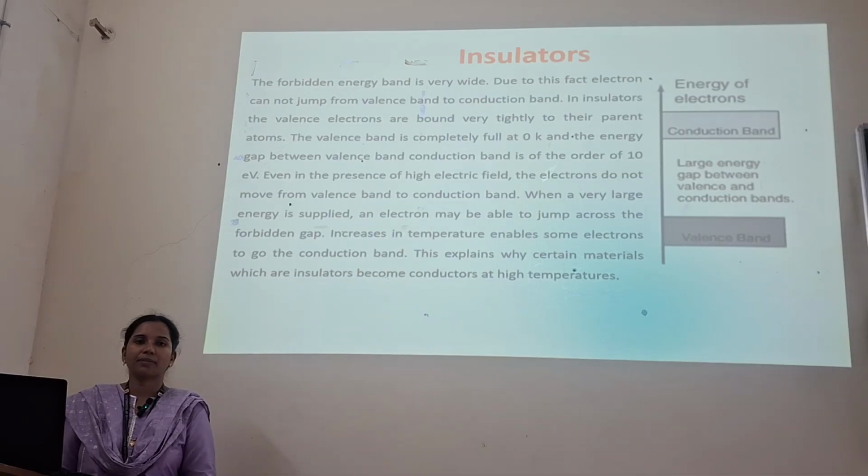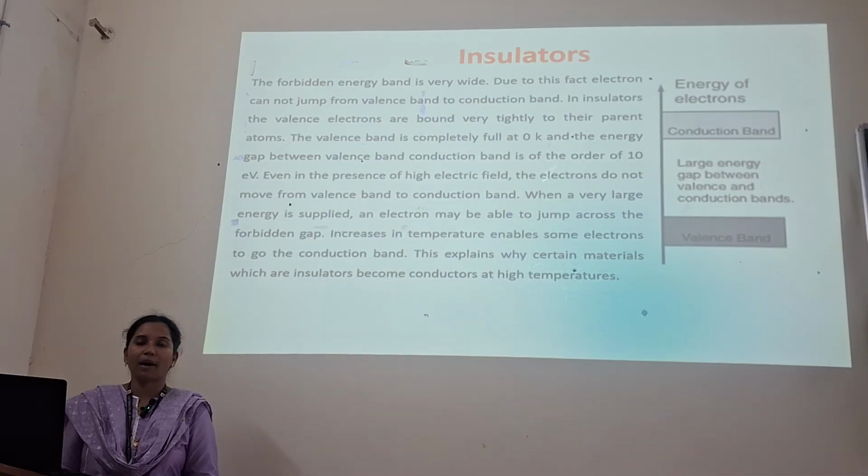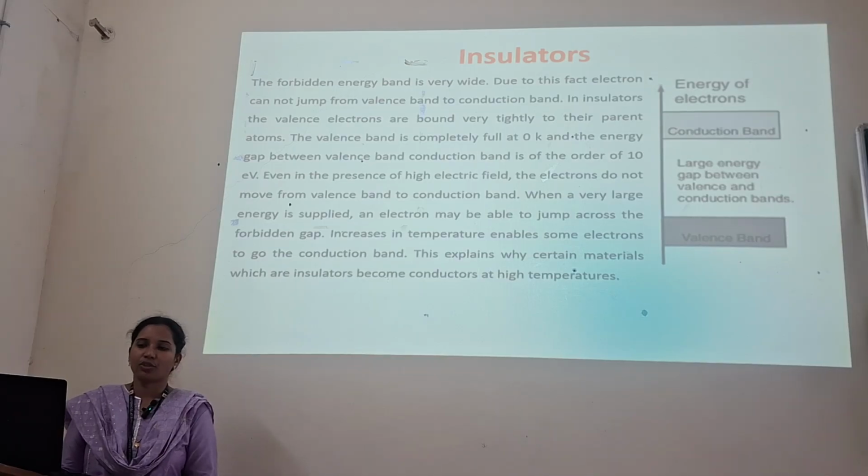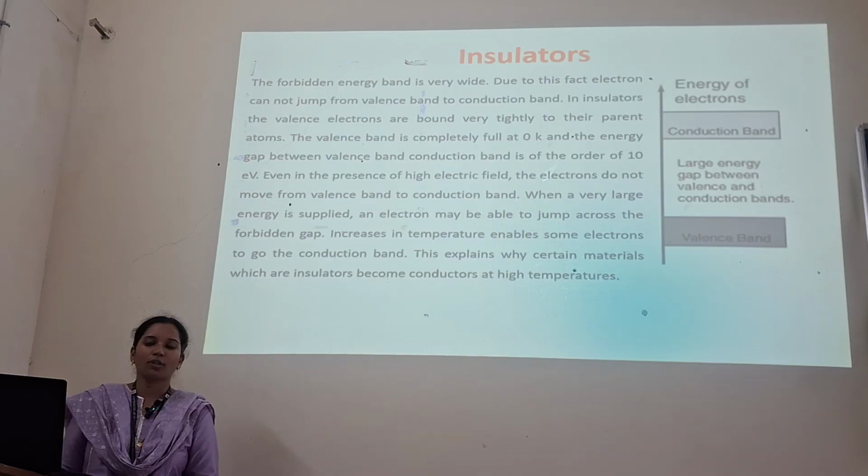In insulators, the valence electrons are bound very tightly to their parent atoms. The valence band is completely full at 0 Kelvin, and the energy gap between the valence band and the conduction band is of the order of 10 electron volt. Even in the presence of a high electric field, the electrons do not move from one band to another band.